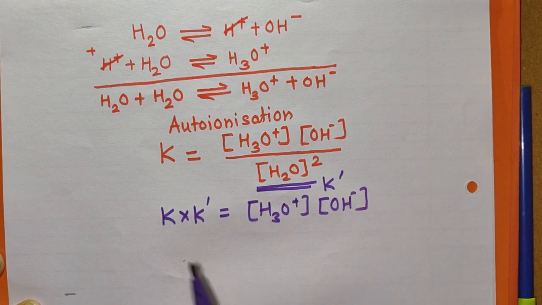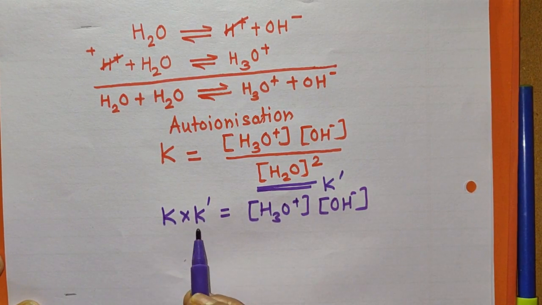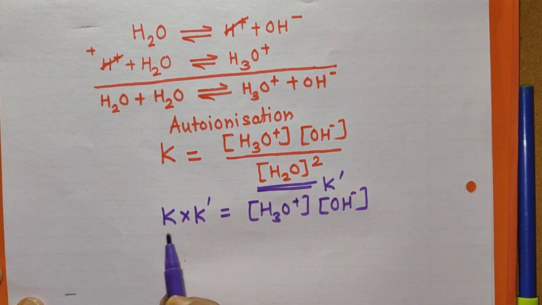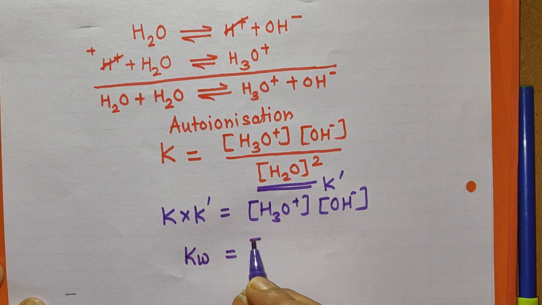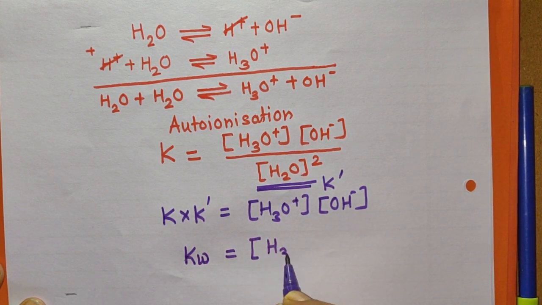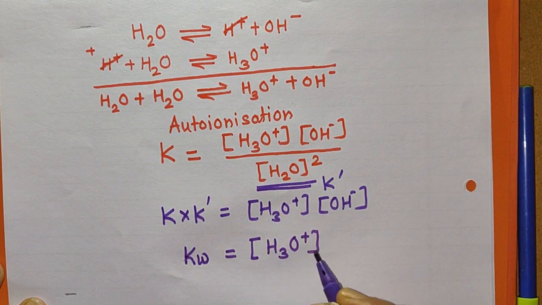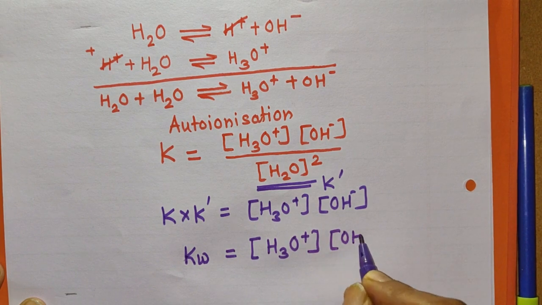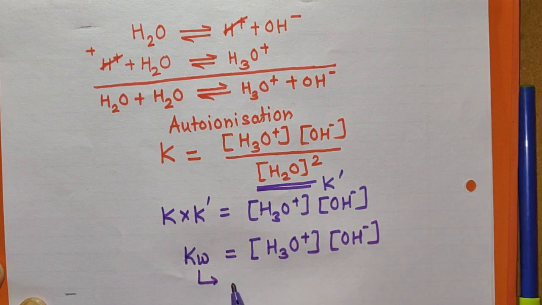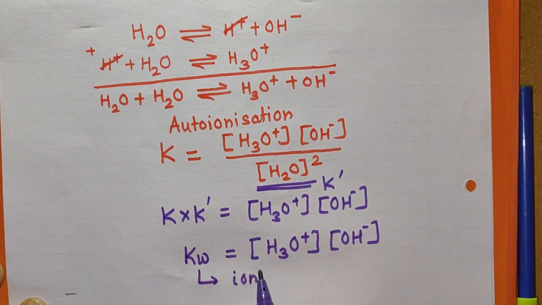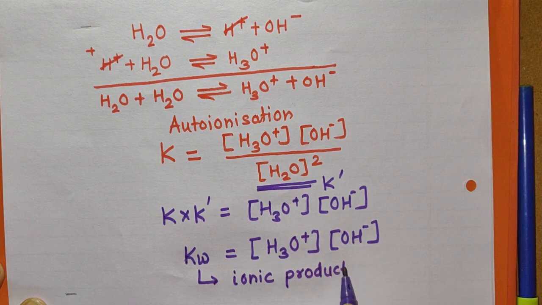Here K is constant and K dash is also constant. The product of two constants is also constant, which is denoted by Kw. And so Kw is equal to concentration of H3O+ into concentration of OH-, where Kw is called the ionic product of water.